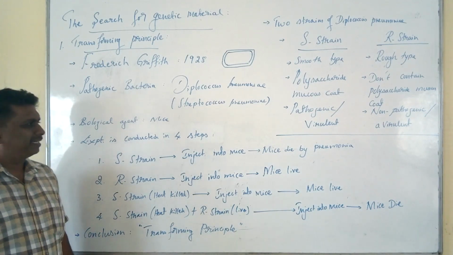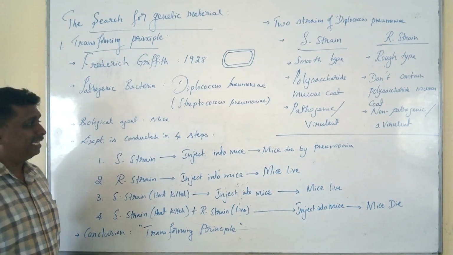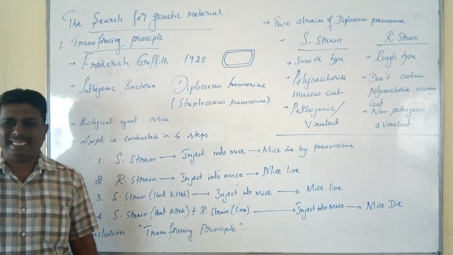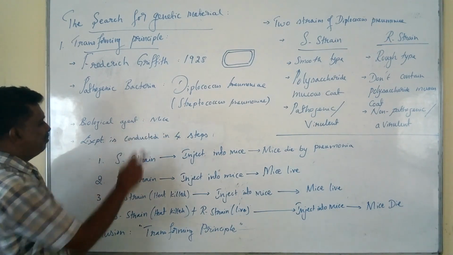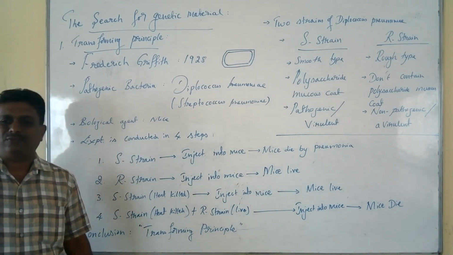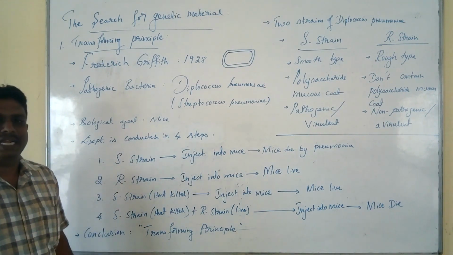For the experimentation, they made use of a biological agent, which is mice. Frederick Griffith conducted the experiment in four important steps.